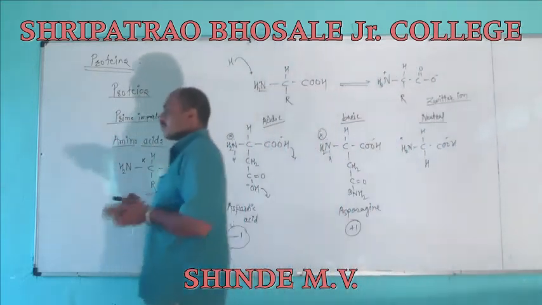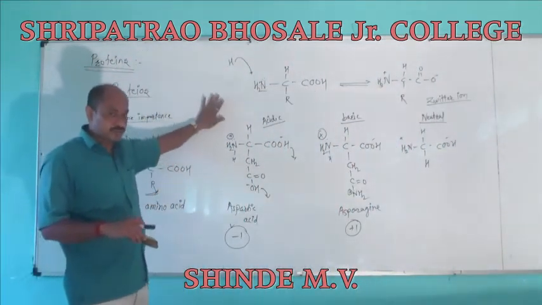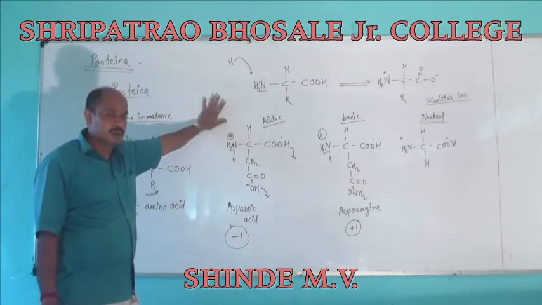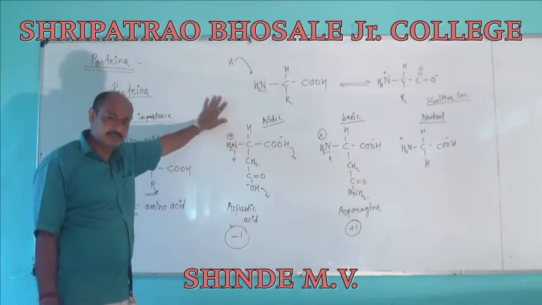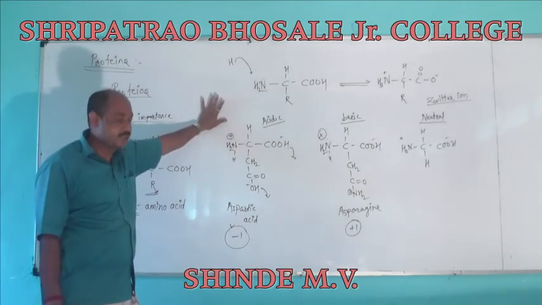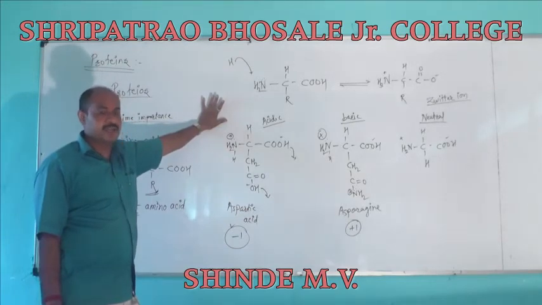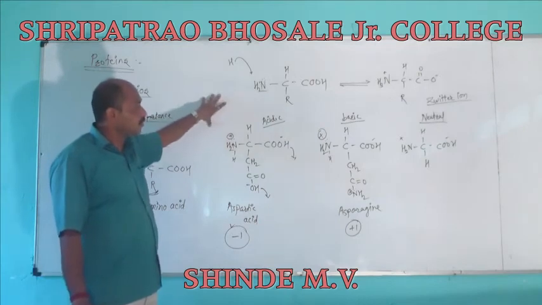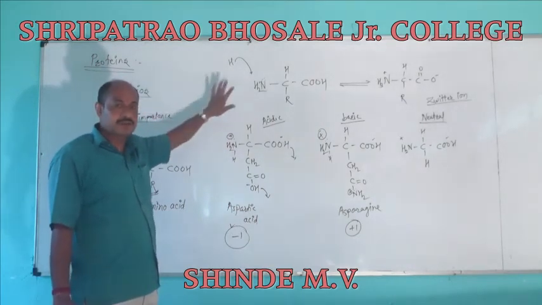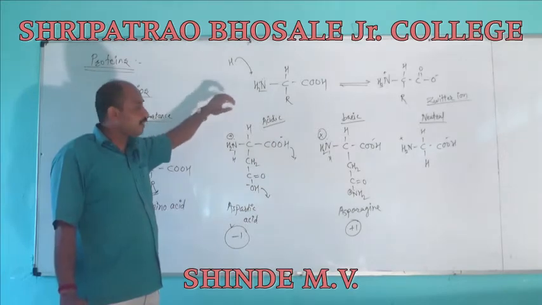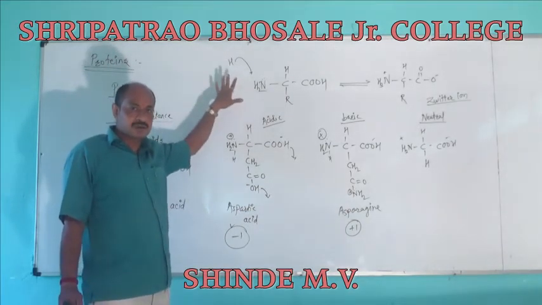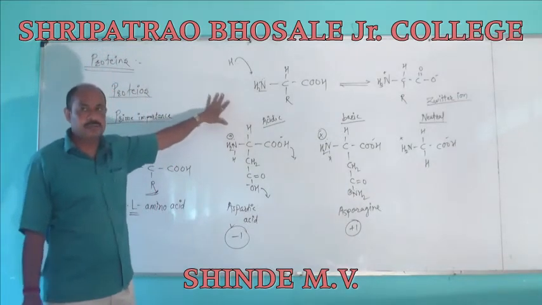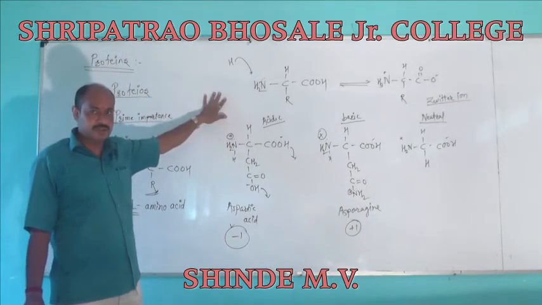When we look at the nomenclature of these compounds, the amino acids are named on the basis of their sources, their taste, and their nature. Generally, 20 types of amino acids are present. So firstly we are going to study the nomenclature of amino acids. Draw a table. We are drawing here a table of the 20 amino acids.